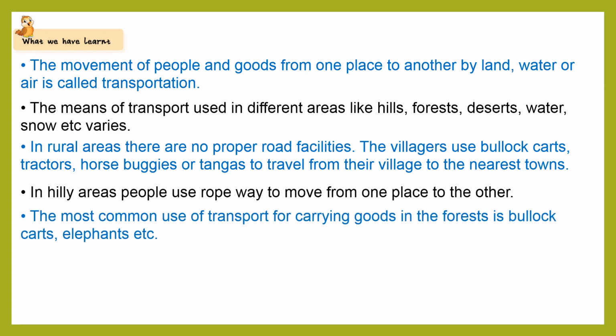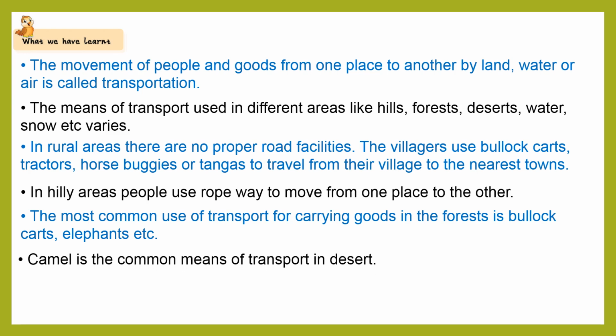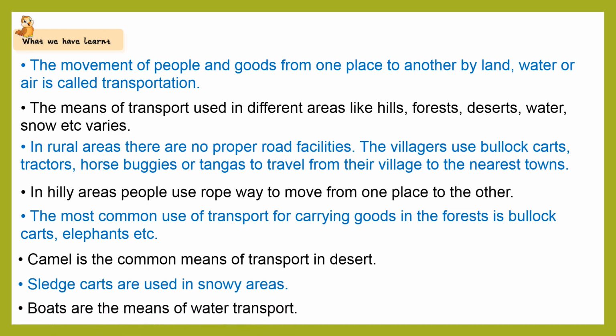The most common use of transport for carrying goods in the forests is bullock carts, elephants, etc. Camel is the common means of transport in desert. Sledge carts are used in snowy areas. Boats are the means of water transport.